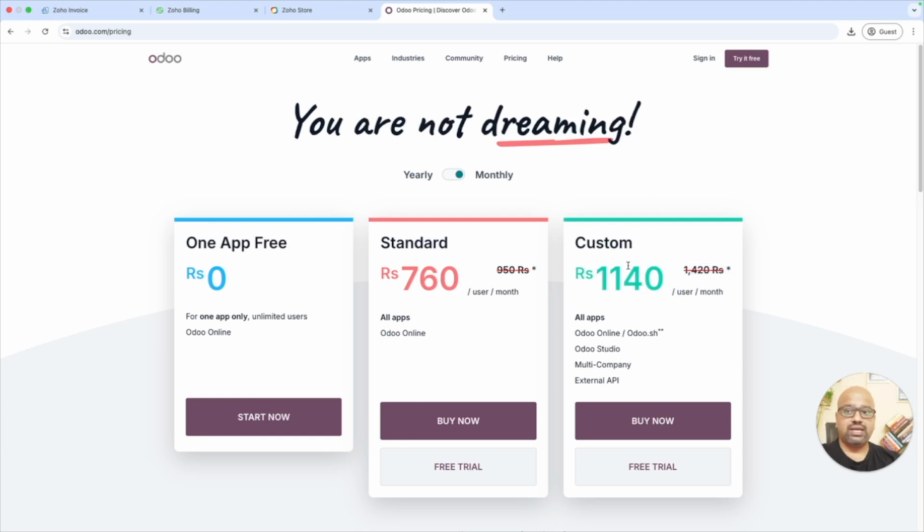But I don't recommend you to go yearly at first. Go for a monthly subscription, either this or this. Try it out, and later, if it makes sense, go for it. Or else, if you are using one app, say I'm just going to use the Odoo app only for my accounting, then please go and use it, because this is going to be unlimited users for one app. It's completely free. You can go and start using it for 0 rupees. Even this works well for you.